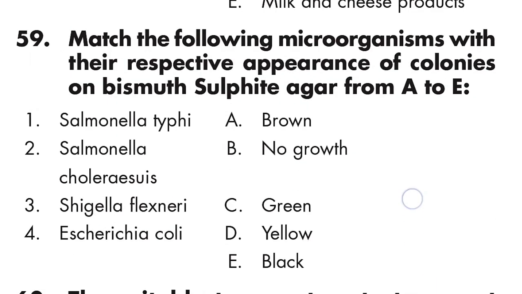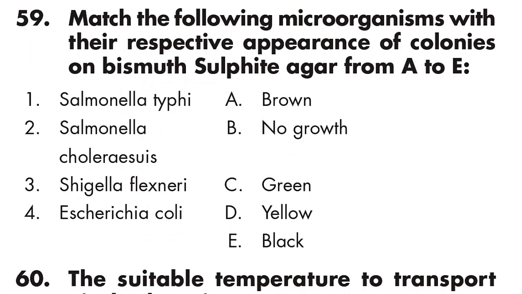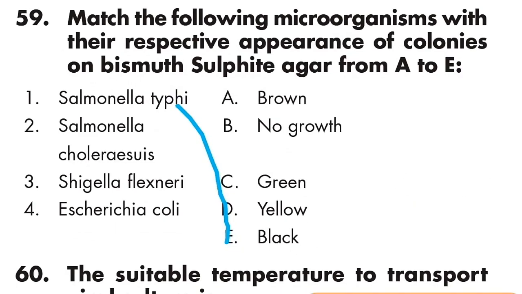Question number 59: match the following microorganisms with their respective appearance of colonies on bismuth sulfite agar, from A to E. One, Salmonella typhi is black. Salmonella choleraesuis is green. Shigella flexneri is brown. Escherichia coli shows no growth.